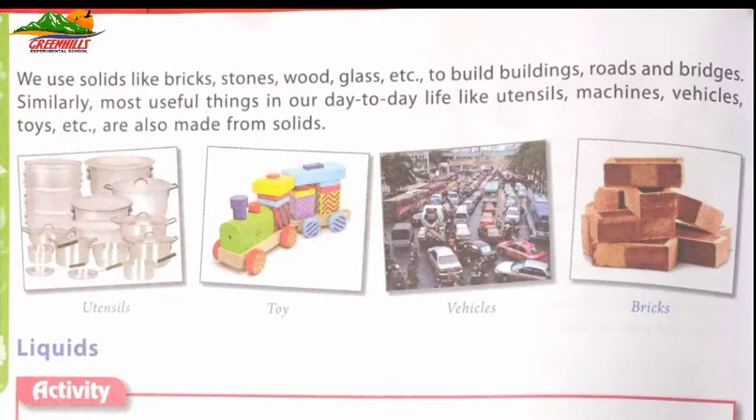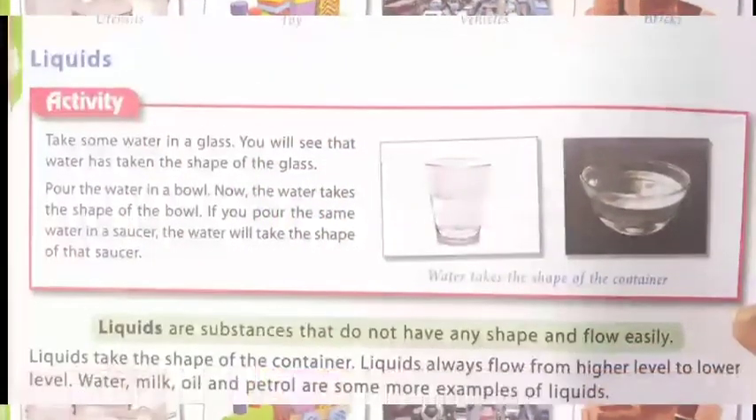We use solids like bricks, stones, wood, glass, etc. to build buildings, roads and bridges. Similarly, most useful things in our day-to-day life like utensils, machines, vehicles, toys, etc. are also made from solids. Dear students, here some pictures are given. Picture of utensils, toy, vehicles, bricks.